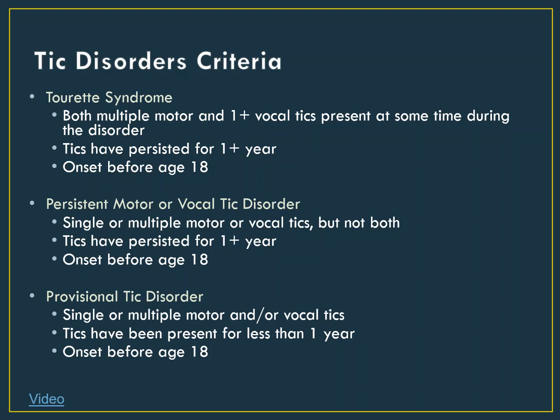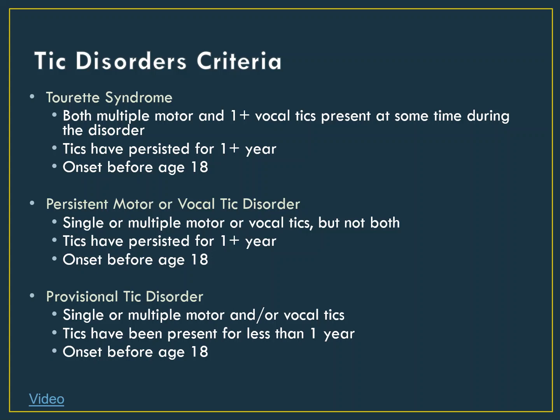The next disorder is persistent motor tic disorder or persistent vocal tic disorder. This is when someone has only one category of tic. Either they only have motor tics, in which case they'd be diagnosed with persistent motor tic disorder, or they only have vocal tics, in which case they would be diagnosed with persistent vocal tic disorder. Similar to Tourette syndrome, their tics must last for over 1 year and start prior to age 18.